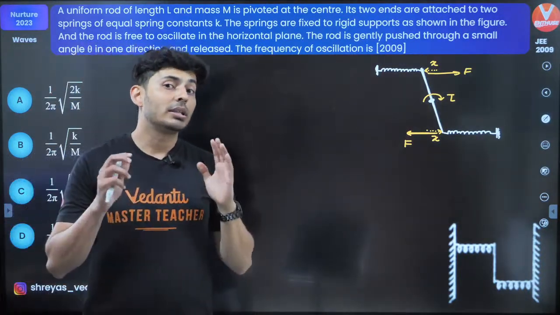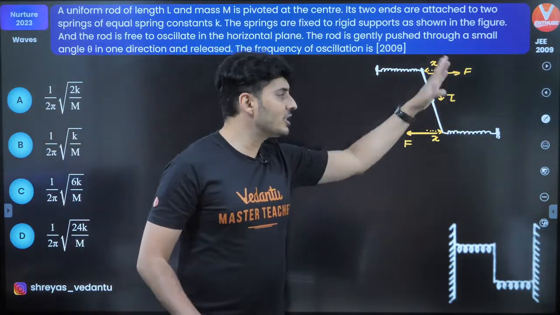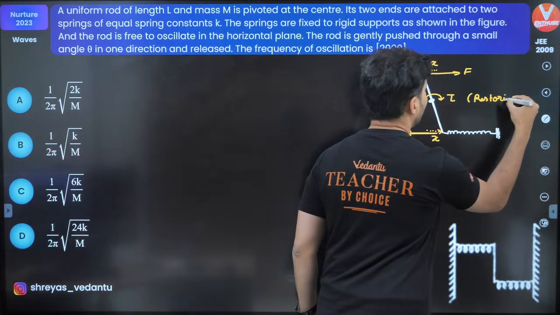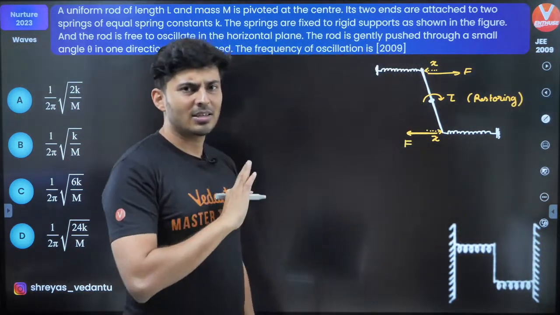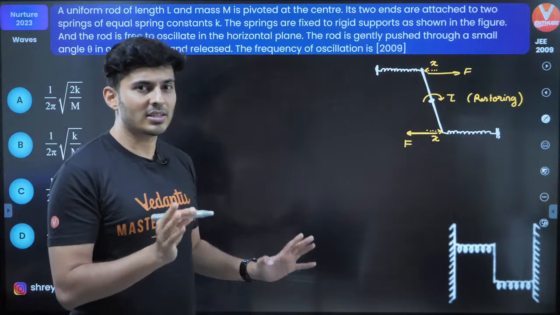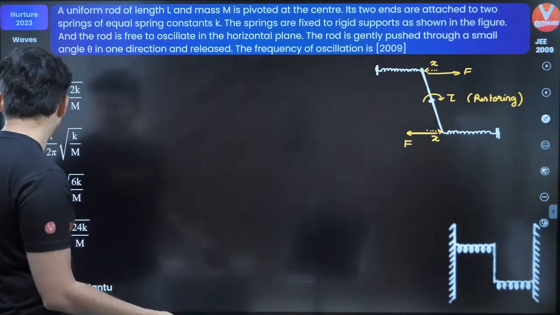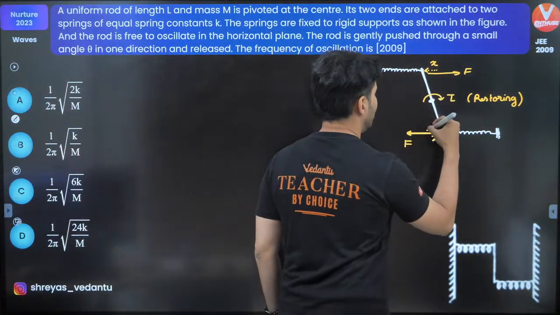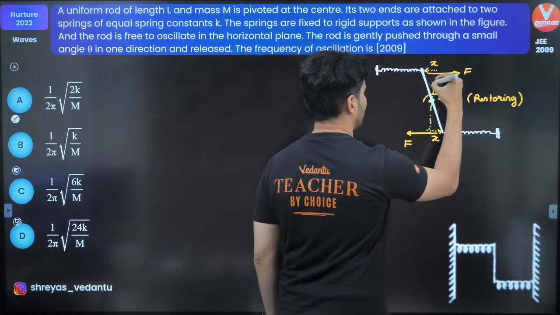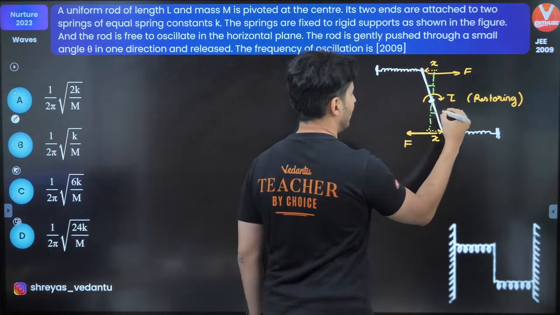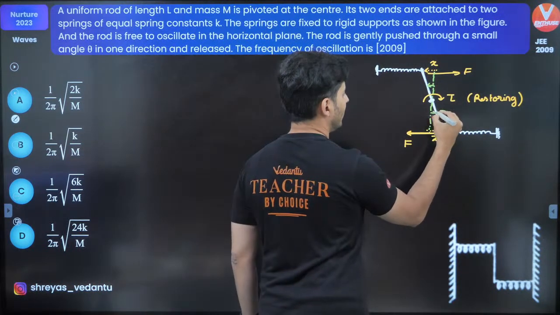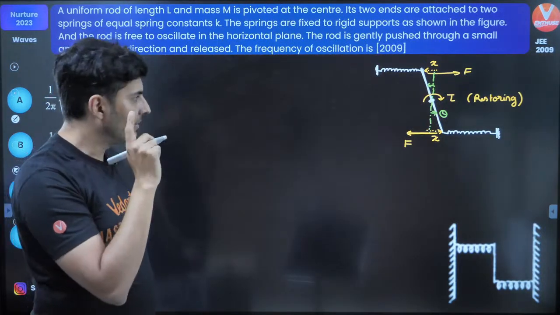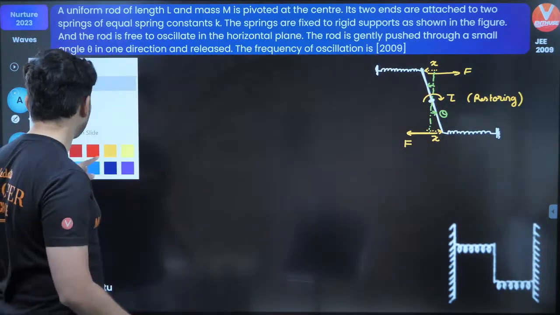Okay, cool. Now, the moment you understand there is a restoring torque involved, I'll just put it over here. This is restoring in nature. Obviously, this is an angular SHM problem. So somehow show torque is proportional to theta. You will be wondering what is theta now. Theta, let me just put it over here. From its equilibrium position, this angle or even this angle, that is your theta. How do I show it is proportional to theta? Let's find this out, step by step, observe.